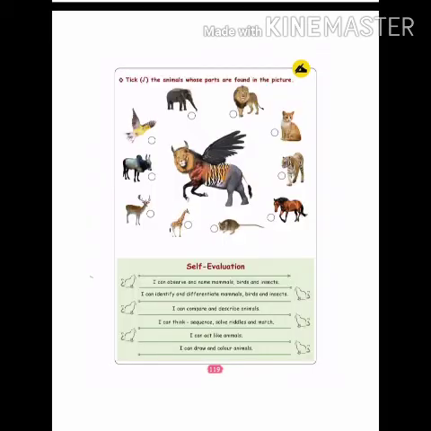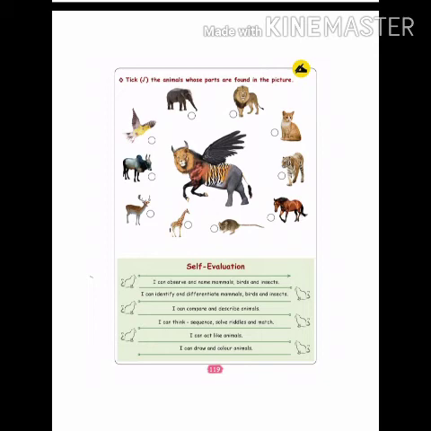Page number 119. Put a tick. Tick the animals whose parts are found in the pictures. Put a tick whose part is found in the center picture. Okay, look at the center picture. Look at the behind leg. It's an elephant leg. So you can put a tick in the elephant.